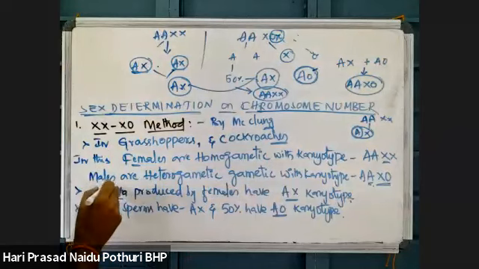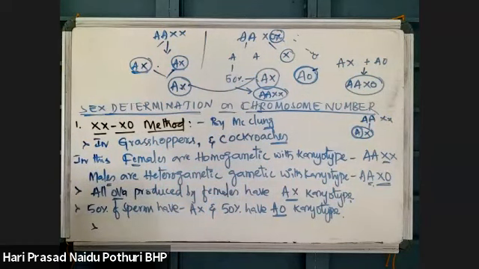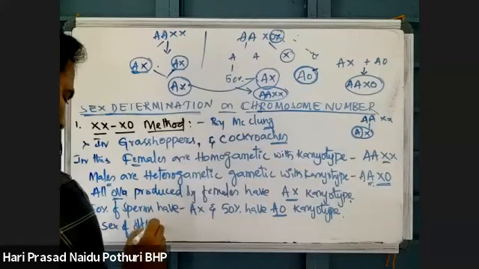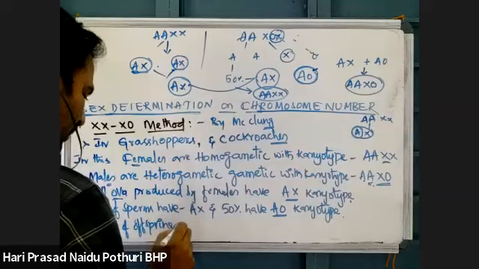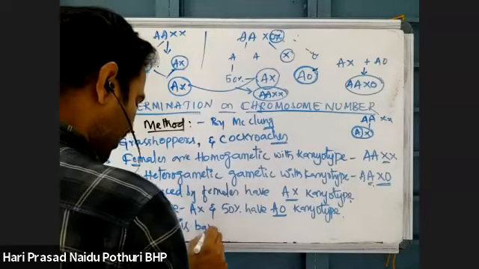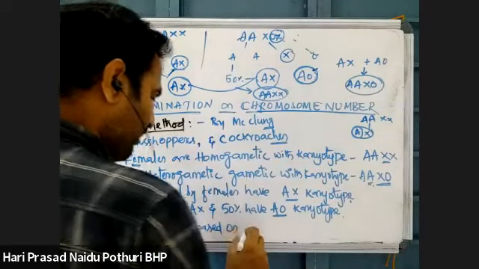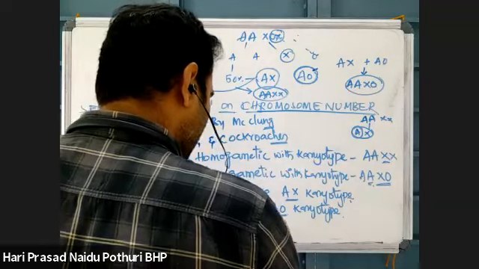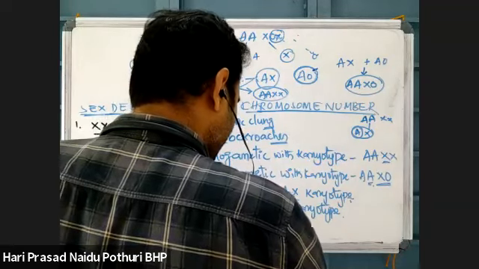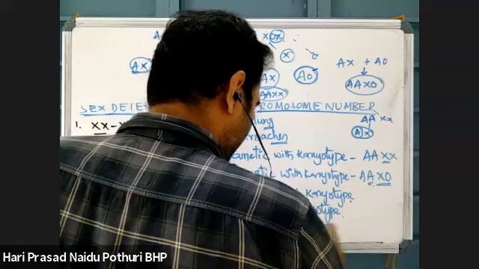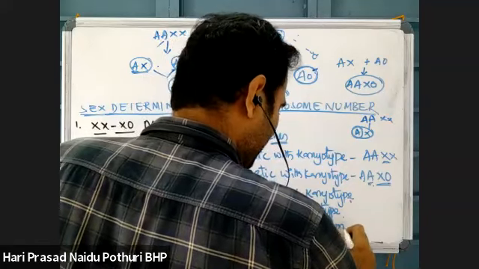AAX0 karyotype means male. So the sex of the offspring is based on the fertilizing sperm.